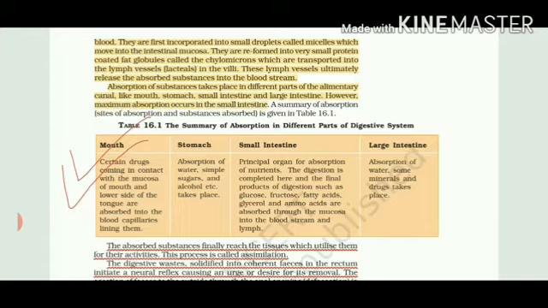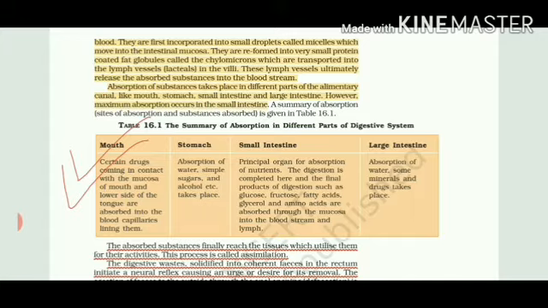Ultimately they move to the intestinal mucosa, and they are reformed into very small protein-coated fat globules, which we call chylomicrons, and then they are transported through lymph vessels in the villi, and ultimately they get absorbed by the blood. So it means further schematic steps are required for the absorption of fats.